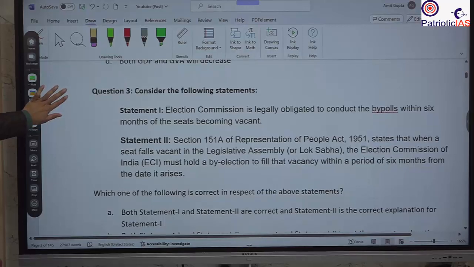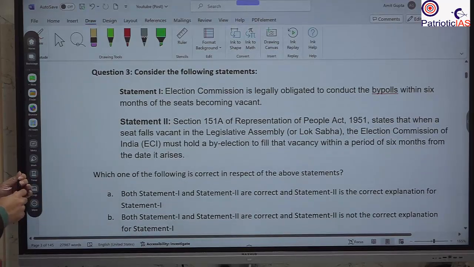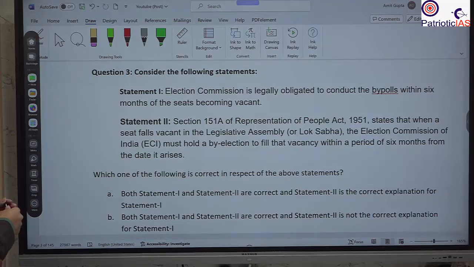Question number 3. Statement 1: Election Commission is legally obliged to conduct bypolls within 6 months of the seats becoming vacant. Statement 2: Section 151A of the Representation of the People Act 1951 states that when a seat falls vacant in the Legislative Assembly, the Election Commission of India must hold a by-election to fill that vacancy within a period of 6 months from the date it arises.